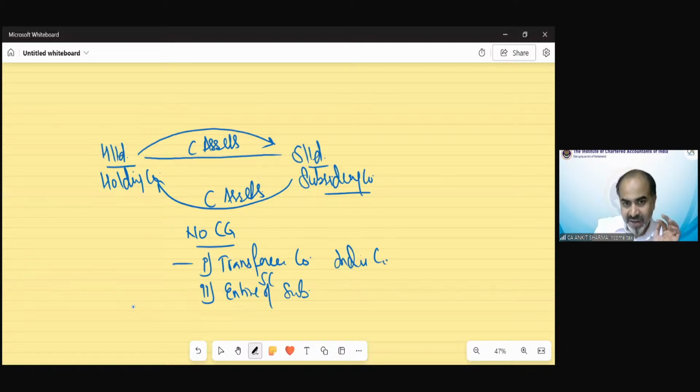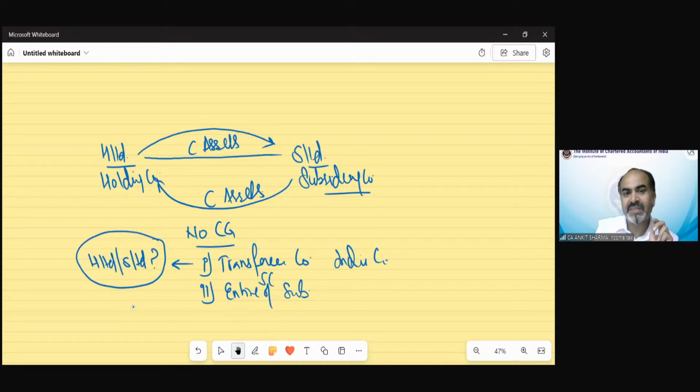When I'm saying that the transferee company should be an Indian company, which company are we talking about? H Limited or S Limited? Which company should be an Indian company in the above example, to fulfill condition number 1? Hardik is saying H Limited, Anirudh is saying S Limited, Bhumika is saying S, Manvi H, Nitin H, Aisha H. Lahari is actually answering correctly. You are not reading the provision. Kasik has also answered that question correctly.